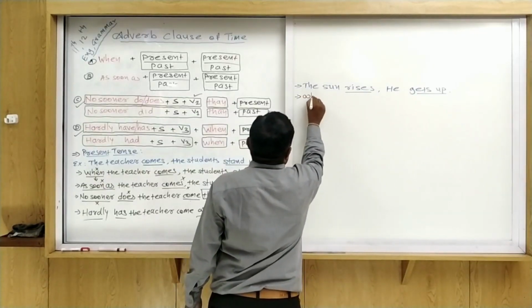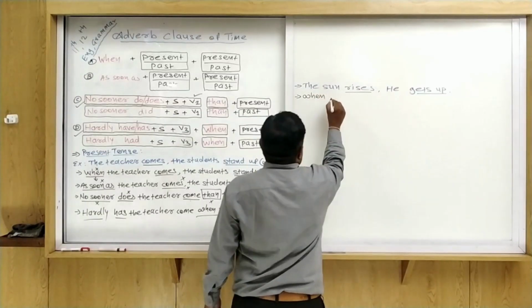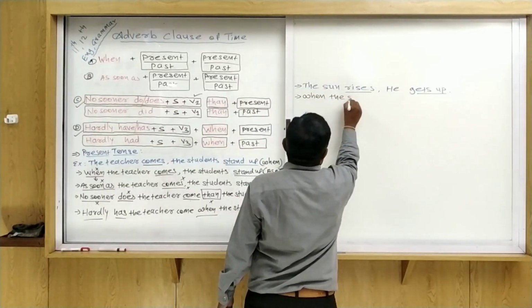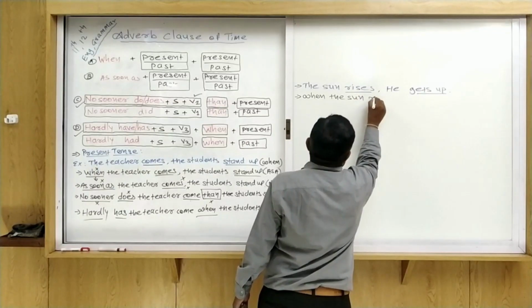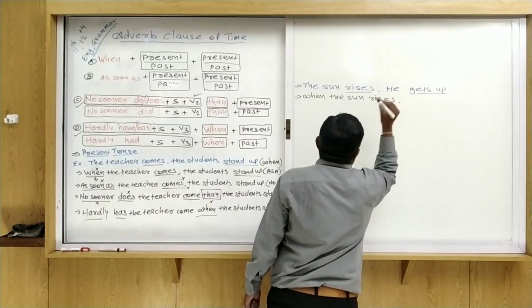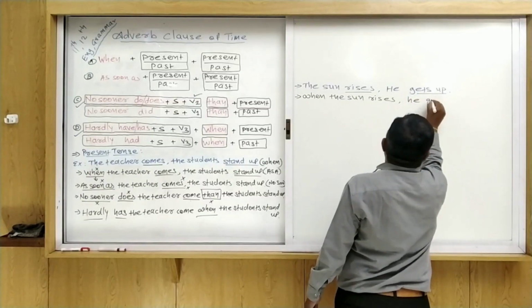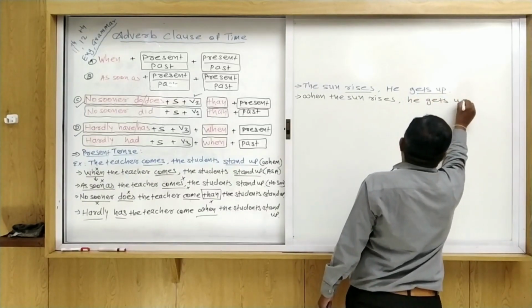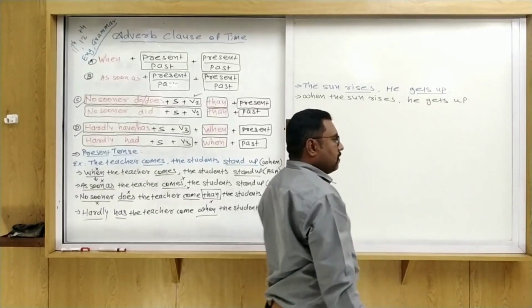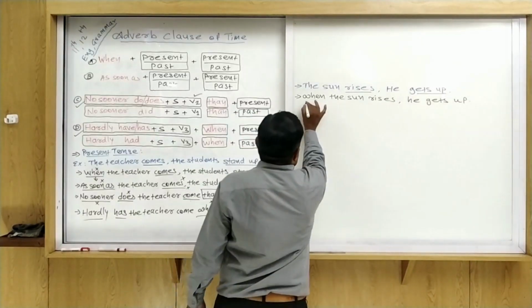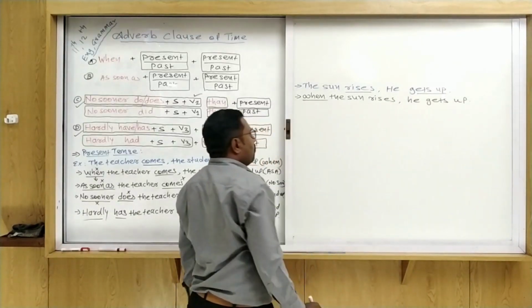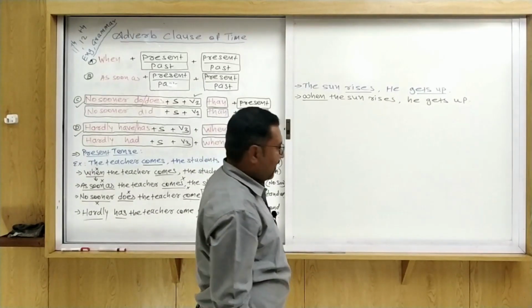So when the sun rises, comma, he gets up. So what do we do here? We just write down when, and the same thing is there.